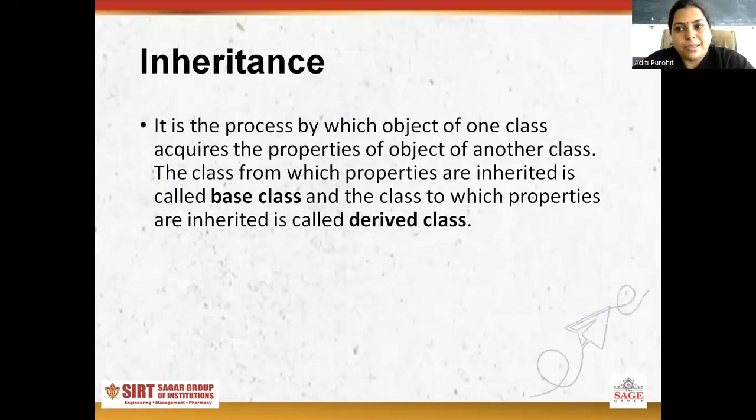First, we will give a definition of inheritance. Basically, inheritance is a process by which an object of one class acquires the properties of an object of another class. The class from which properties are inherited is called the base class. Base class is also known as parent class, and the class to which properties are inherited is called the derived class, and derived class is also known as child class.